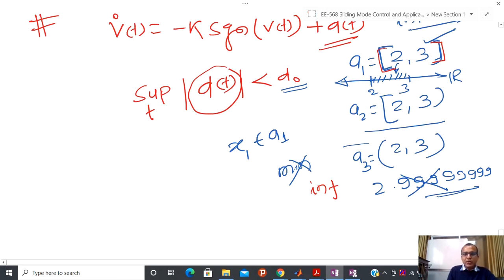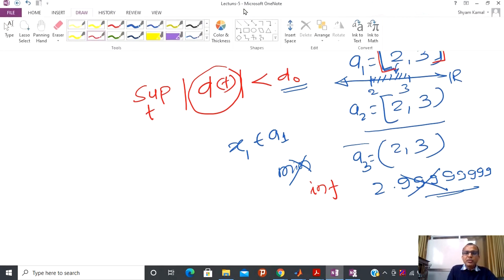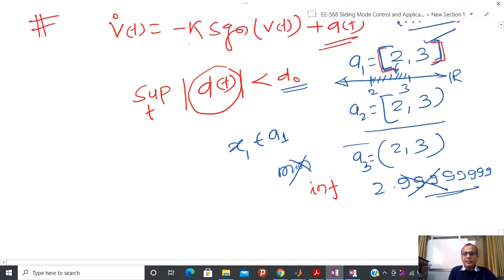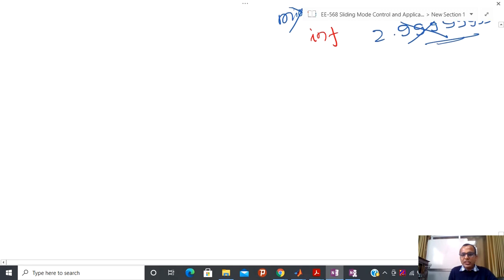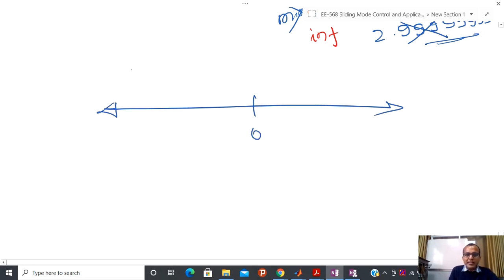So if you are going to do that, I am going to see the behavior using Newton's law. So again, I am going to draw some kind of real line, and again now try to see that my closed loop system is something like minus k signum v t plus dt.